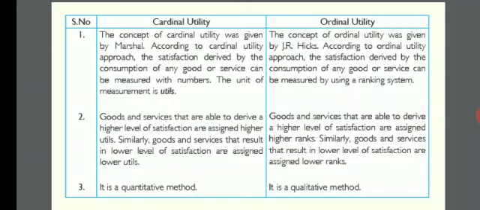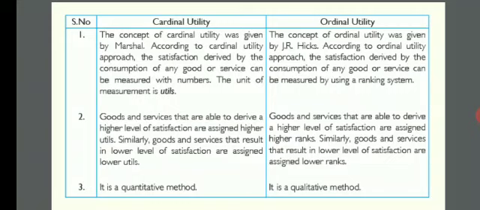The last difference: cardinal utility analysis is a quantitative method. Quantitative means we are measuring in terms of quantity, how much quantity it is, in the sense of how many numbers. Quantity is nothing but measuring in terms of numbers. Ordinal utility is a qualitative method. Qualitative means quality, rank, preference; that comes under quality.